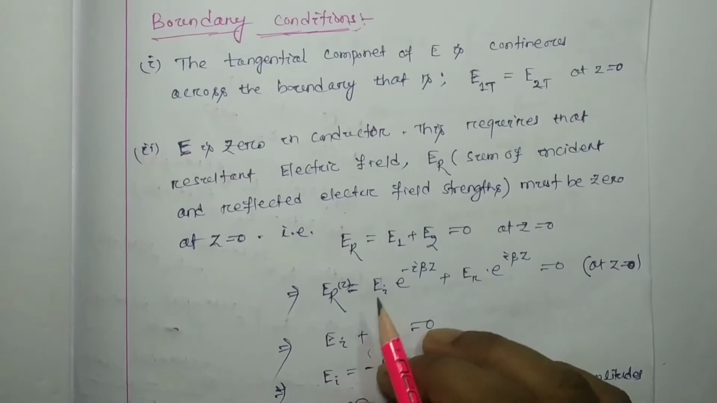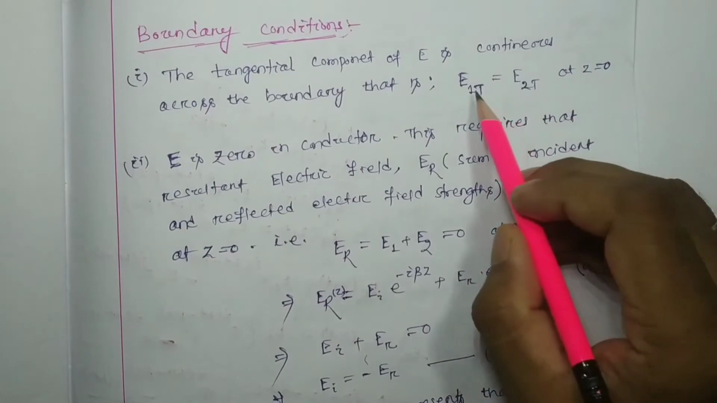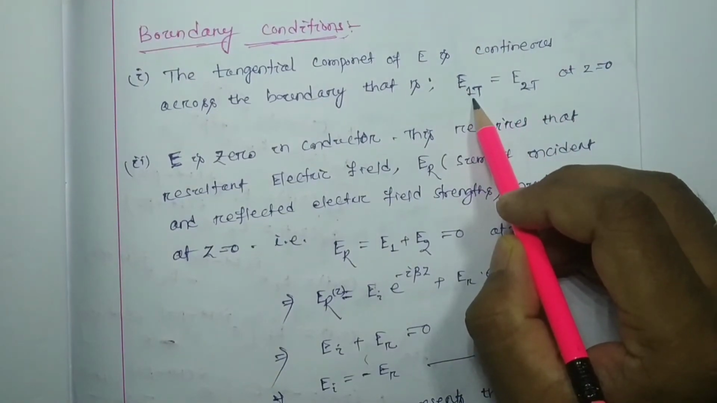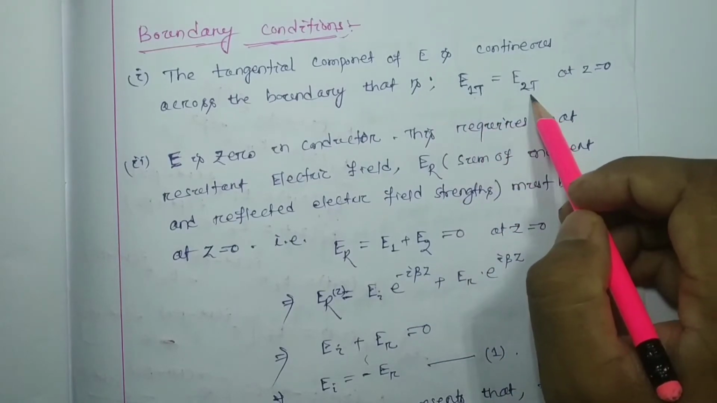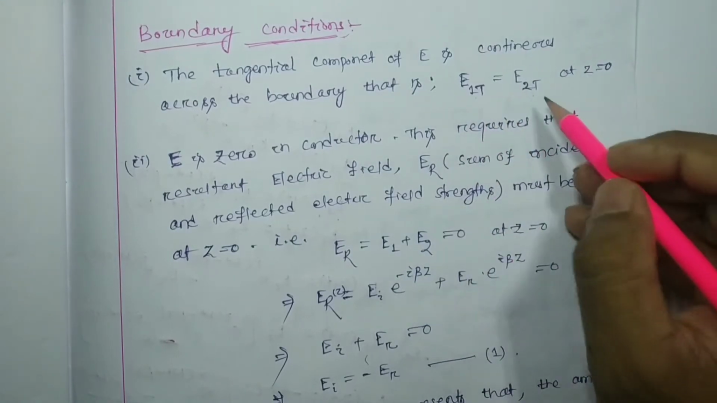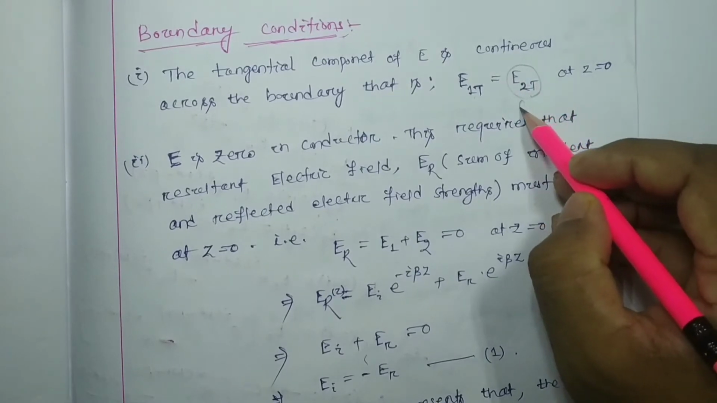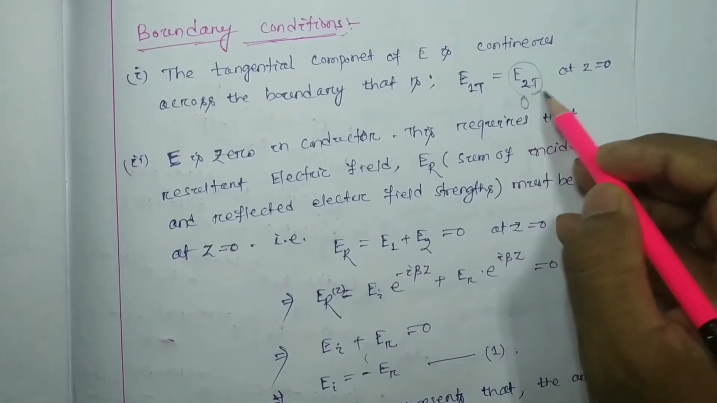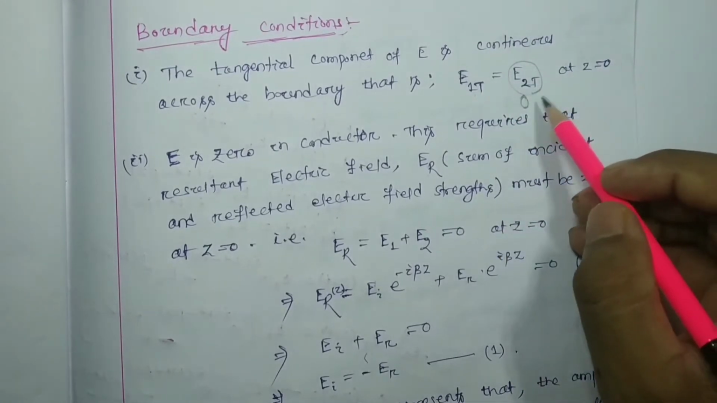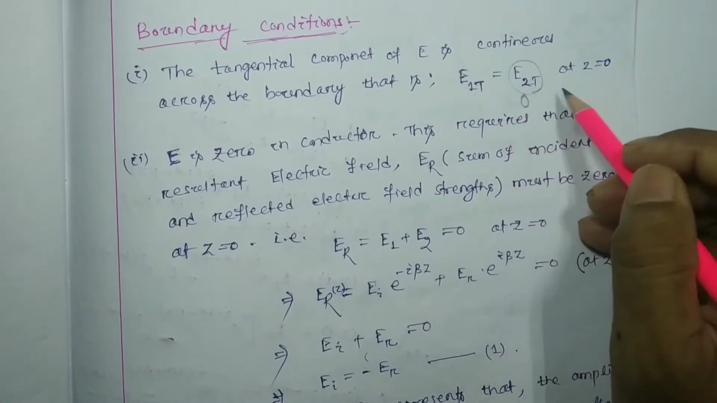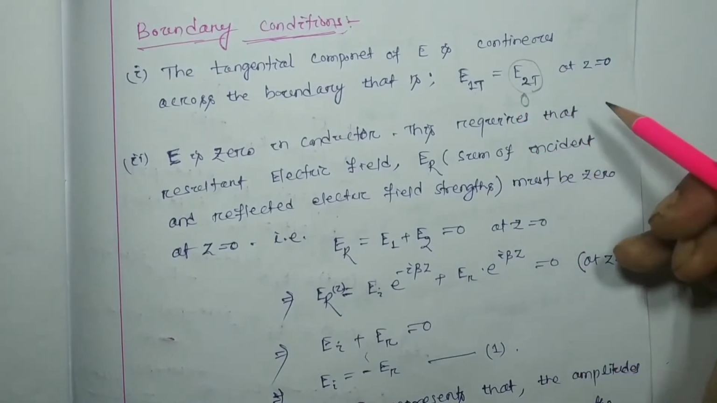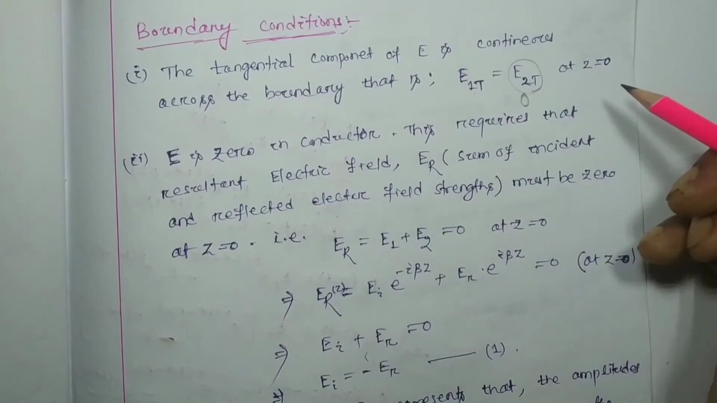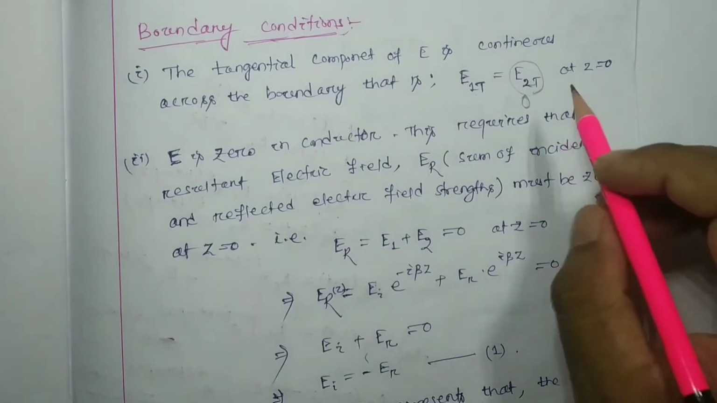Here you can see at the interface this equal to this. Tangential component for medium 1 equal to tangential component for medium 2. But according to the characteristics, what is the value of this one? This value is 0, right? Because there is no propagation of electric field inside the conductor, right? So at the interface also we are going to get the resultant of electric field equal to 0.